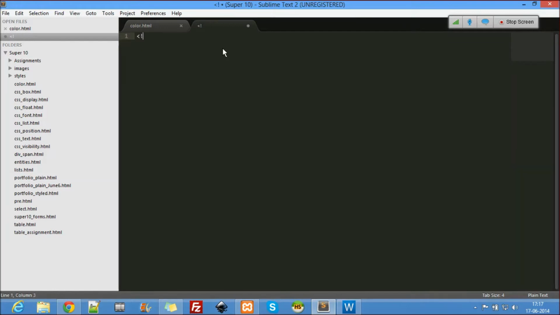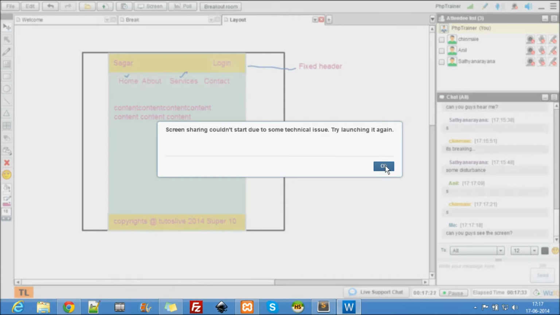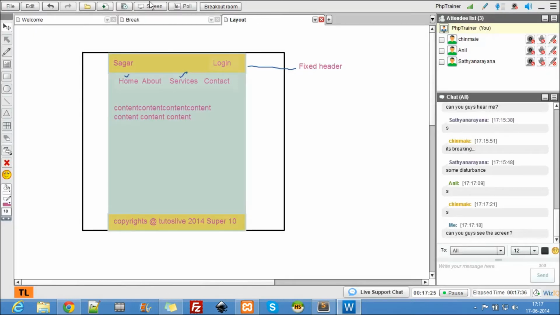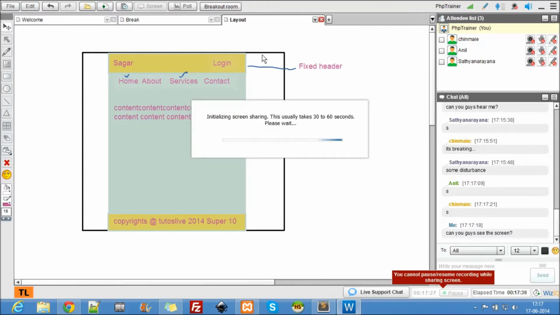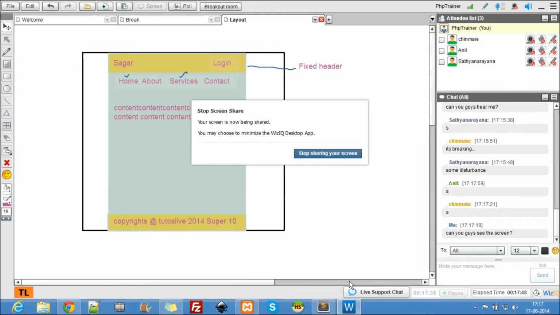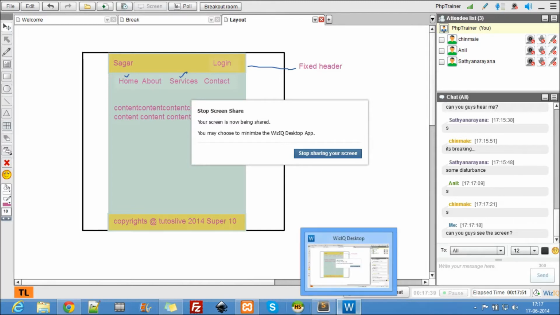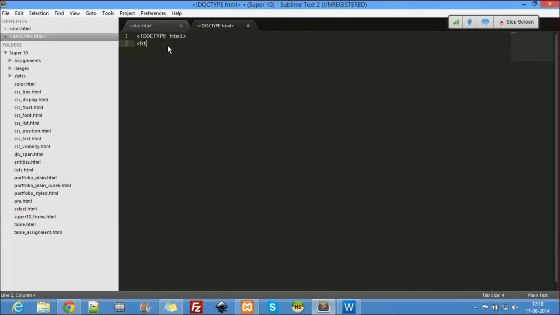Doctype HTML. Can you guys see now? What's the problem now? Okay, HTML, head, body. So we'll be using external style sheets today.